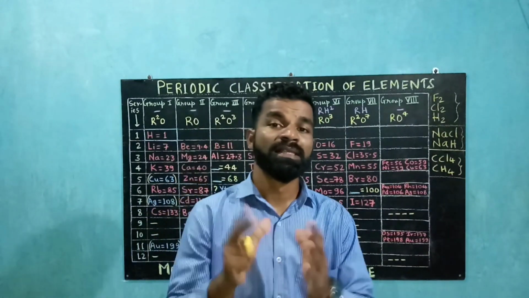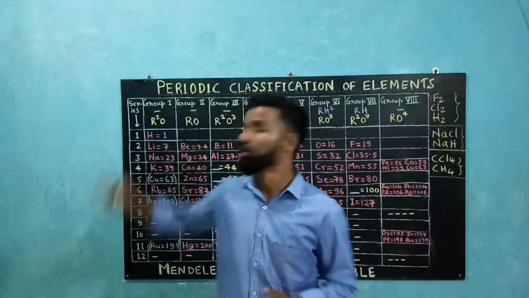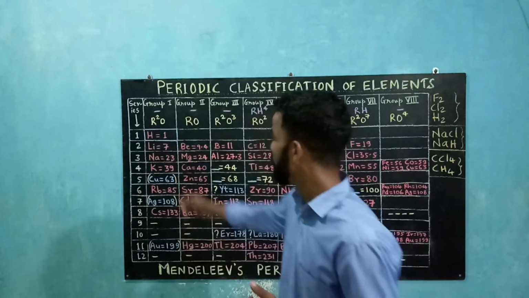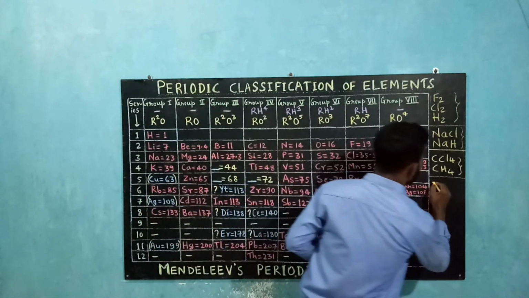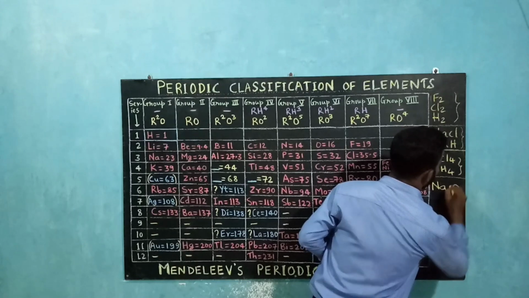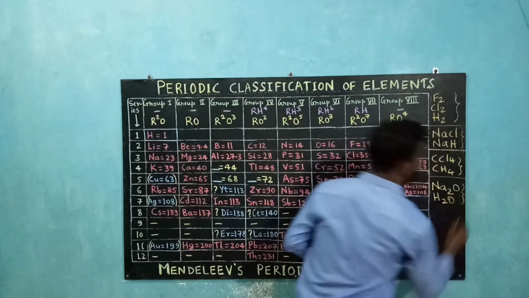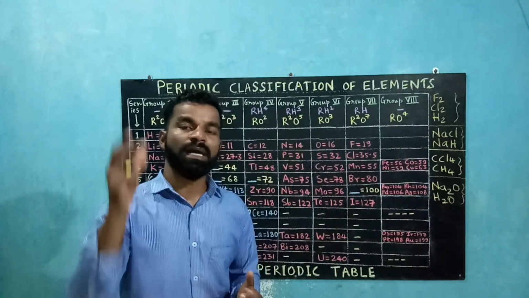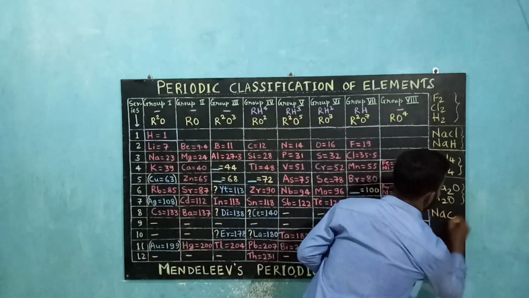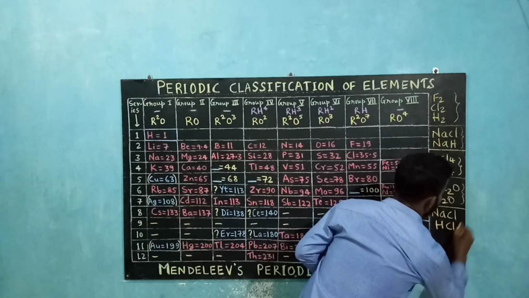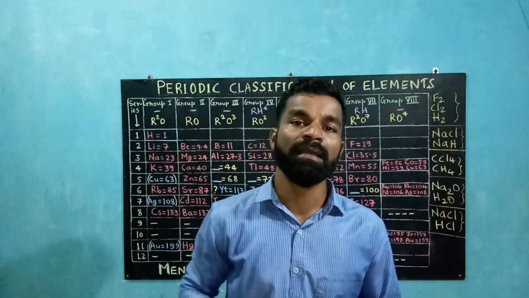So hydrogen showed similarities with group 7 halogens, and next it also showed similarities with group 1 alkali metals. For example, if you take potassium or sodium and see its reactivity with oxygen, sodium with oxygen will form Na2O. Similarly, hydrogen will form H2O. So you can see that their compounds are showing similarities. And if you take chlorine and see its reactivity with sodium, sodium with chlorine will form NaCl and hydrogen will form HCl. So their compounds are matching. So hydrogen showed similarities with group 1 elements also.